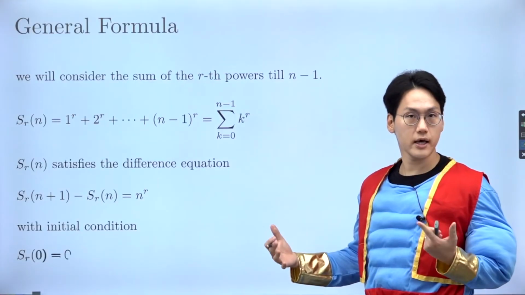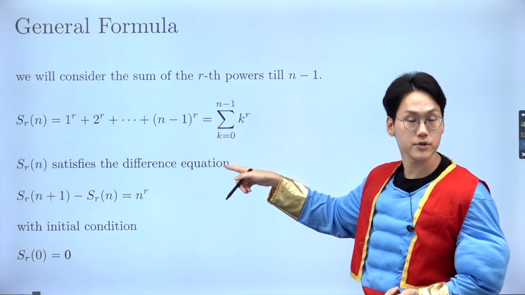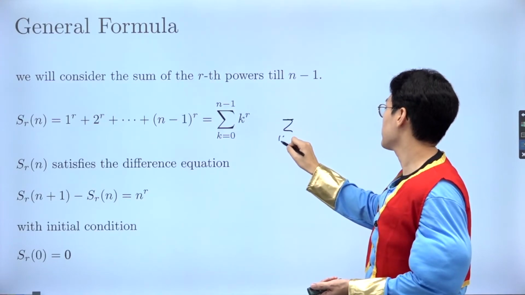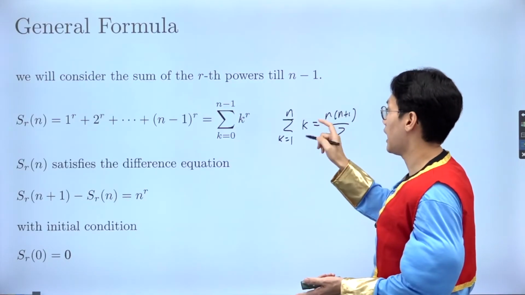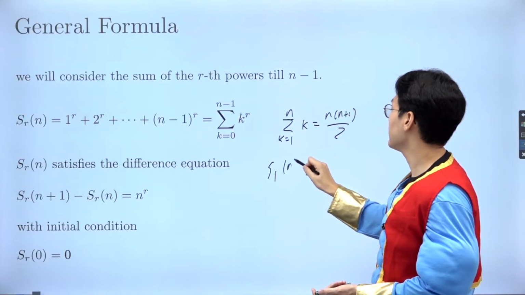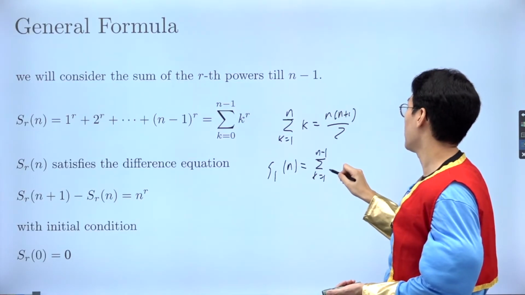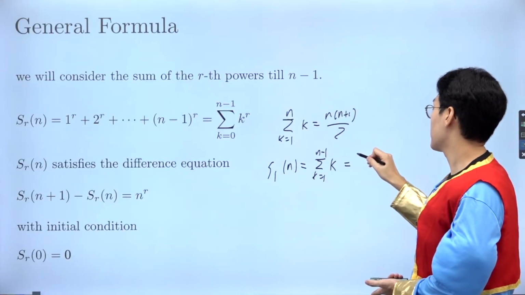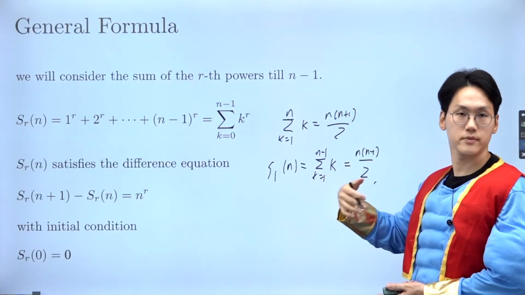But let me try to do that and then give you a list of it, right? However, I want you to realize I'm now going from the 0th term to the n minus 1 term. So if I do the same thing, for example, sigma from 1 to n of k was defined as n times n plus 1 over 2. However, in this case, if it had been up to n minus 1, that would have been sigma k equals 1 to n minus 1 of k. So this time I go 1 less. So this would have resulted in n times n minus 1 over 2. And then vice versa for the square, cubic, on and on.